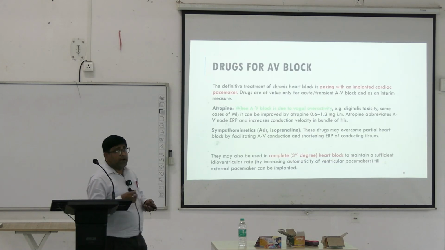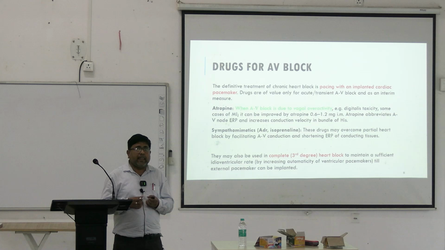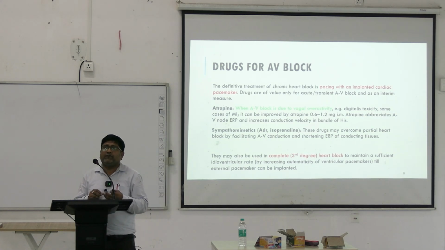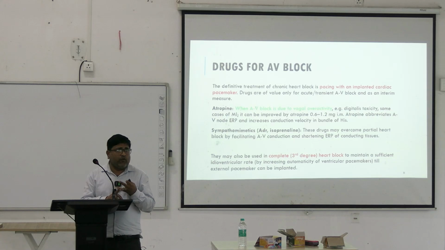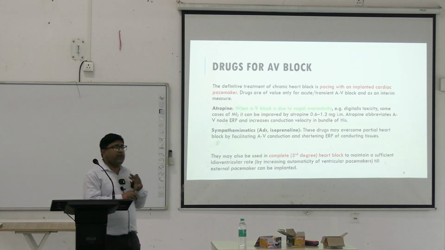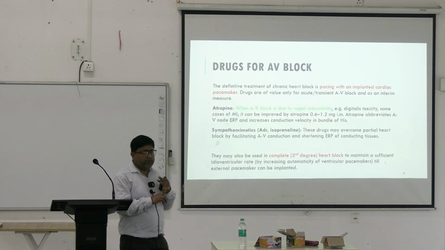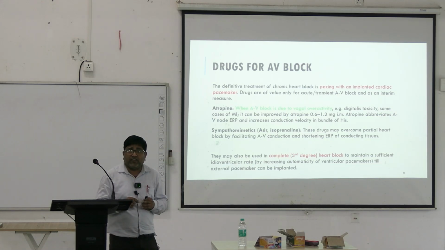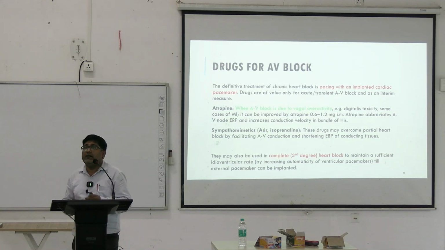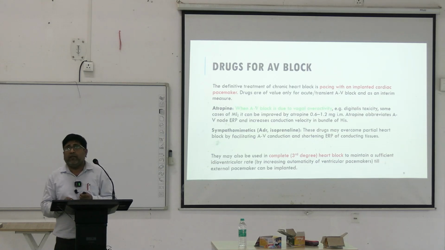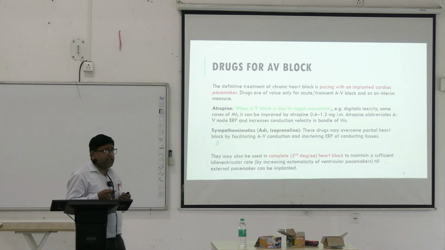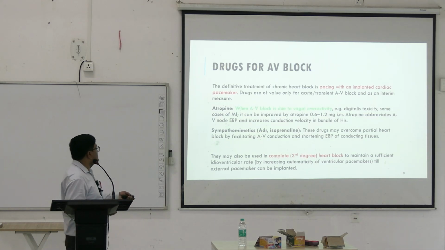Now, some other anti-arrhythmic drugs are also used like magnesium sulfate and digoxin. Digoxin has been covered under heart failure, so I am not going into that. Magnesium sulfate, the mechanism of action is unknown, but it has got action in torsades de pointes, which is a basically life-threatening ventricular arrhythmia, and it can also be used for the treatment of eclampsia and pre-eclampsia. That's all.